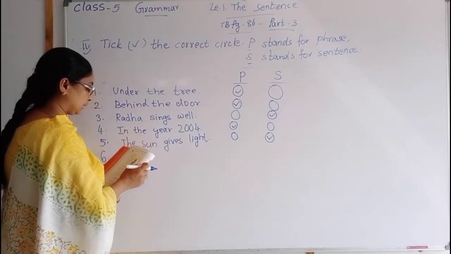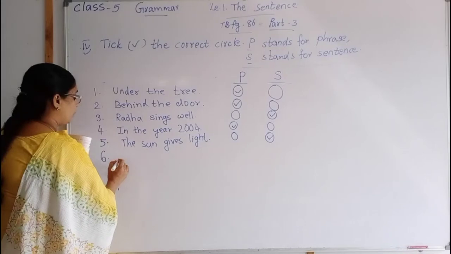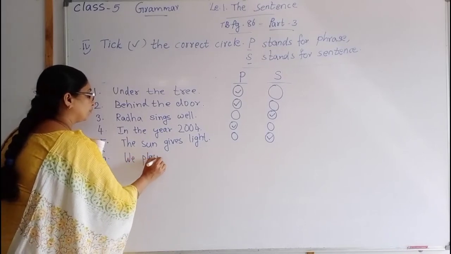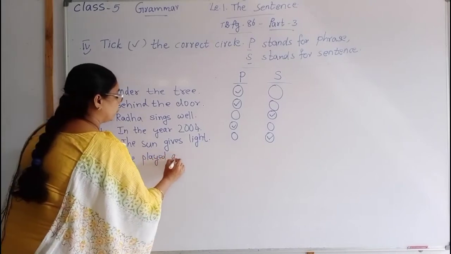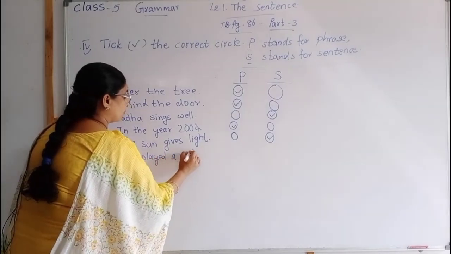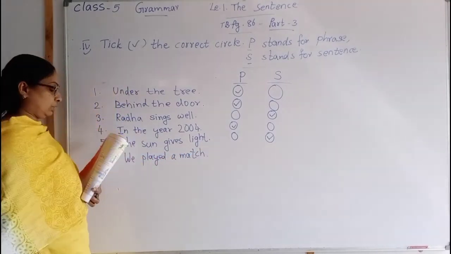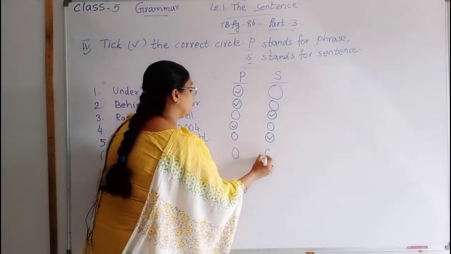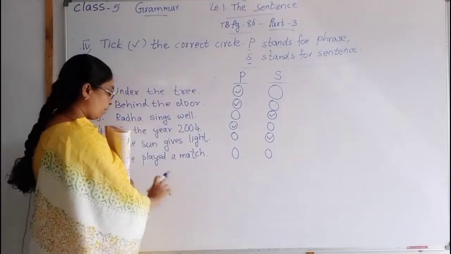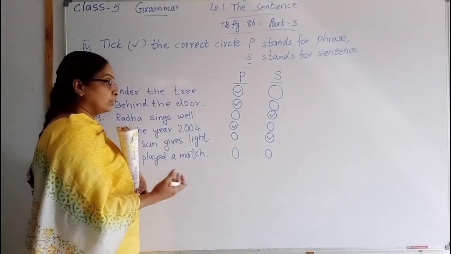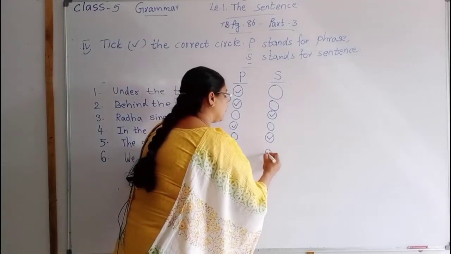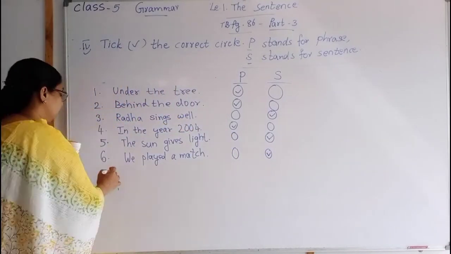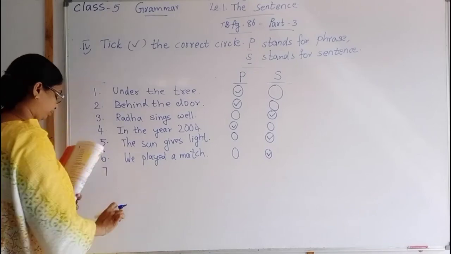The 6th one is: we played a match. We played a match. Two circles are there. The sentence is complete. We played a match. The sentence is correct. Tick here. That is a sentence. Then next, number 7.